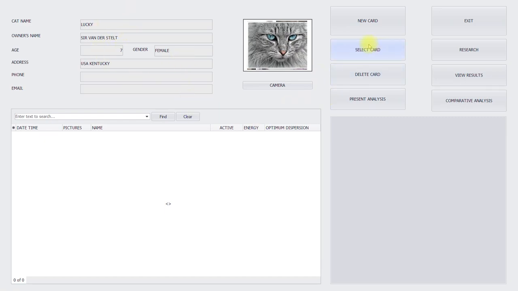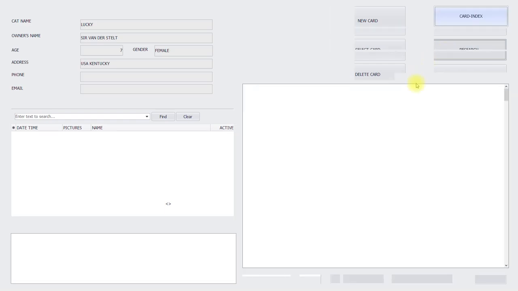We can also select a card which we already did scans for, delete the card, present analysis if you have done the research, view the results, compare analysis. But first let's go to the research.